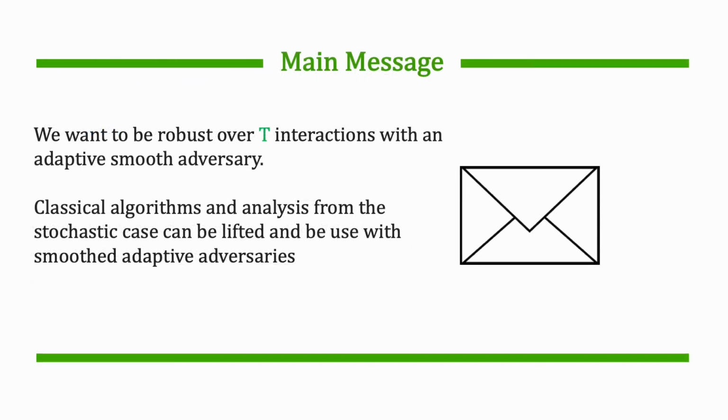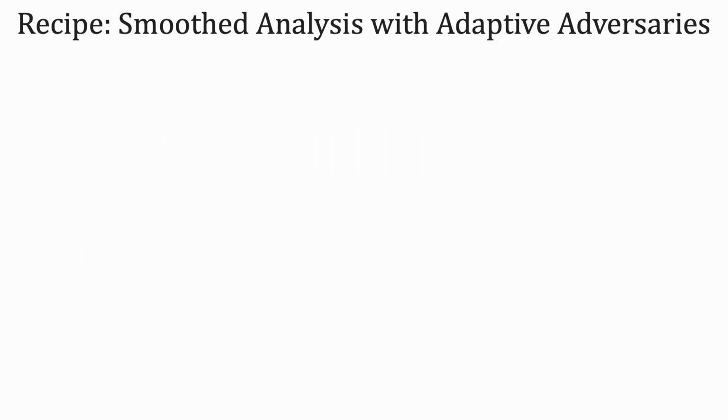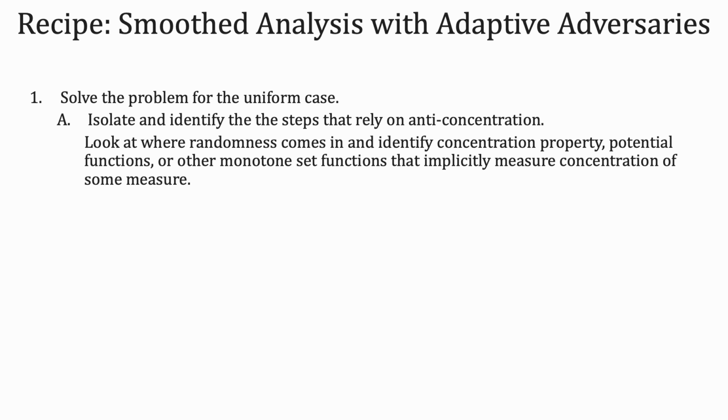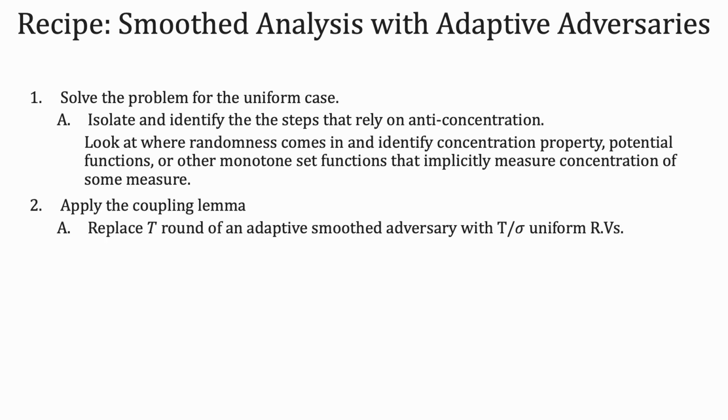The main message is that when we want to be robust over t rounds of interactions with an adaptive smooth adversary, we can use the coupling to lift classical analysis from the stochastic setting to use in this setting. The main recipe for applying this is, first solve the problem in the uniform case. Isolate the steps that depend on anti-concentration. This is usually in the form of some potential function or some other monotone set function that measures the concentration. Apply the coupling lemma. Replace t rounds of an adaptive adversaries to approximately t over sigma uniformly generated random variables.